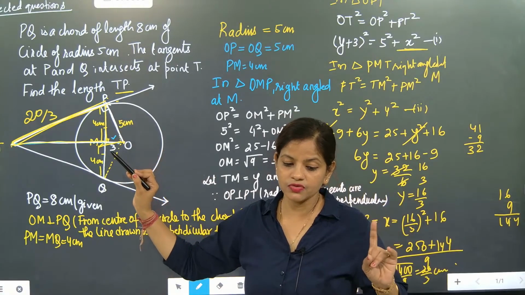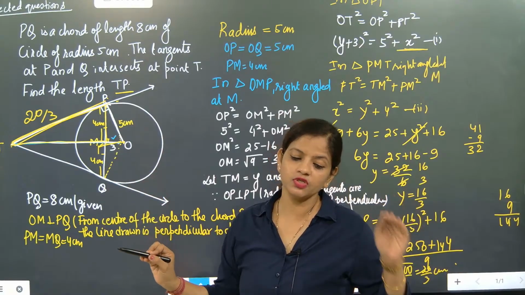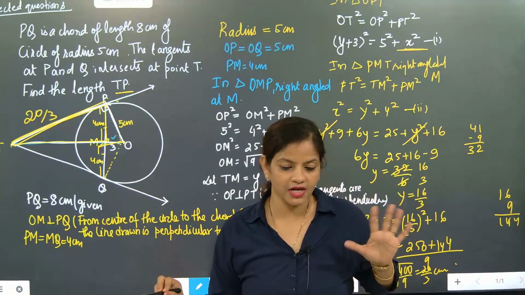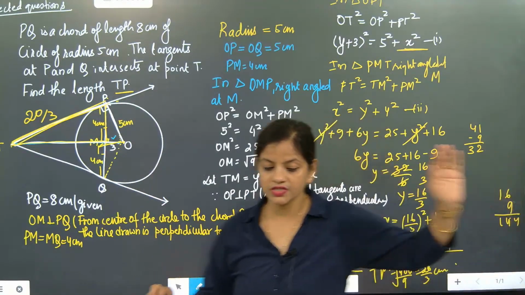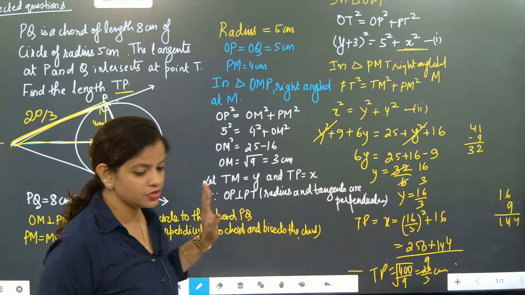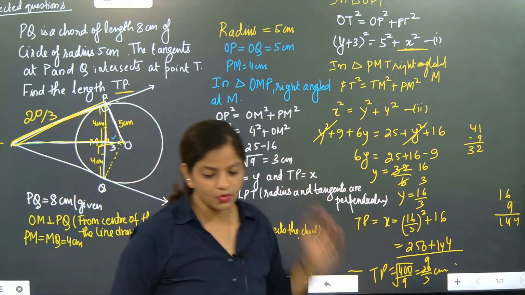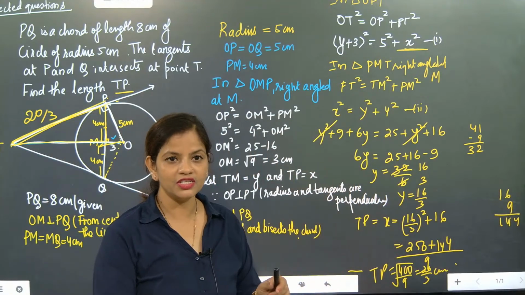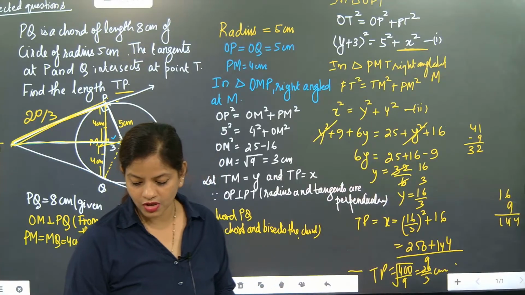After writing the total 8 as 4 and 4, I did not do anything else. I used only one thing. In the entire question I used the Pythagoras theorem. That's the only work I have done. In the entire question series, I have only used the Pythagoras theorem. No Thales theorem, nothing else. Did you notice that?